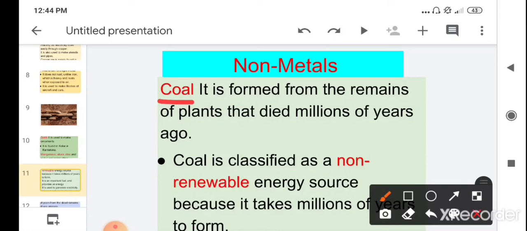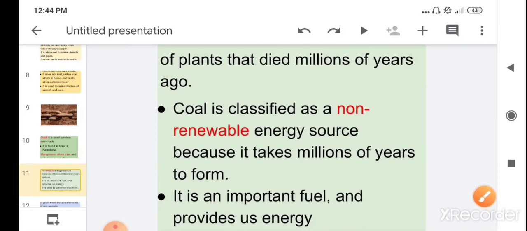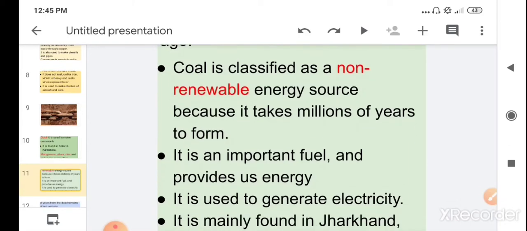Children, coal is classified as a non-renewable energy resource. You know what are non-renewable resources? Energy which is used once and then gets exhausted, gets finished. Coal is classified as non-renewable because it takes millions of years to form, and once we use it, it gets finished.